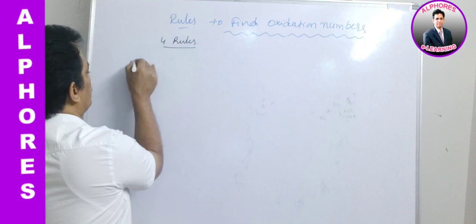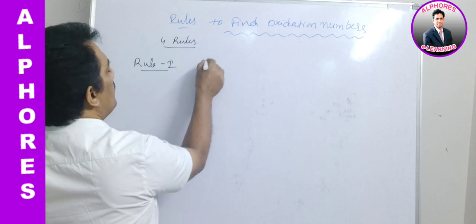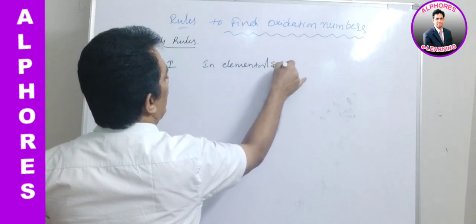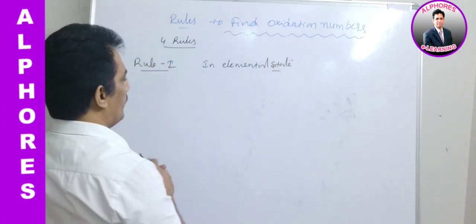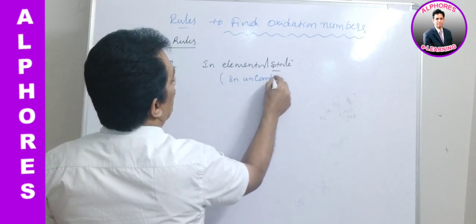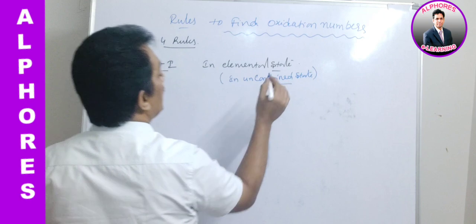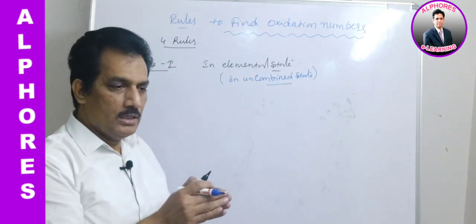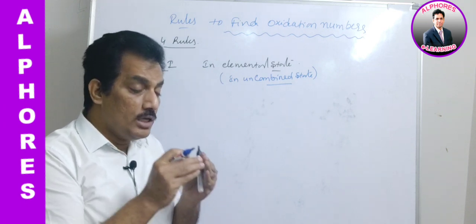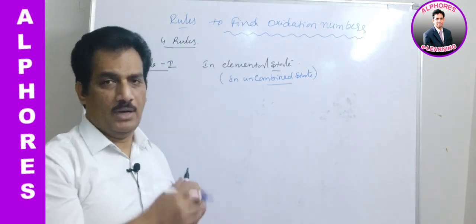Rule 1. In elemental state, it is also known as uncombined state. That means the element is not bonded with any other elements. Within the molecule of that element, so many atoms may be present, but if the elemental atom is in combination with any other element, then it is known as the combined state.